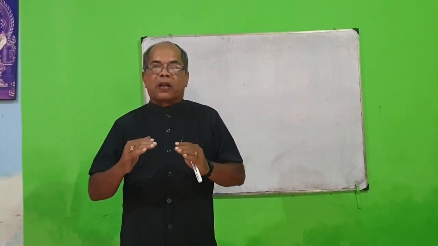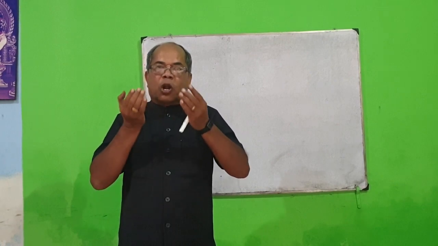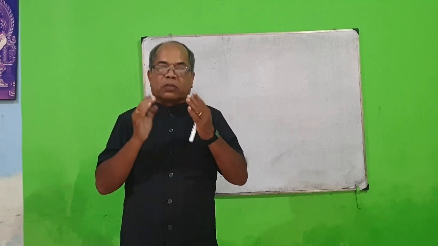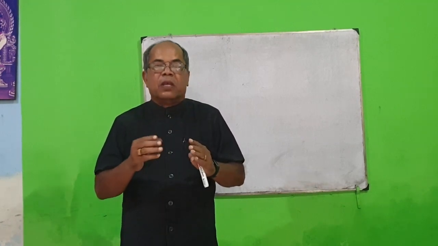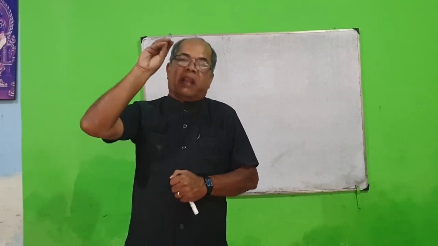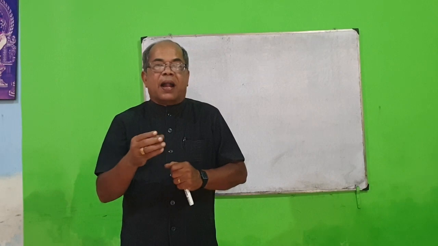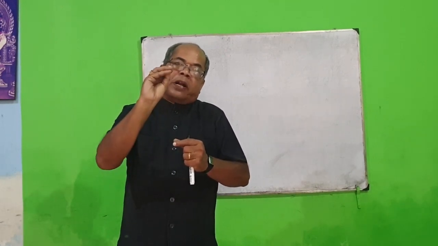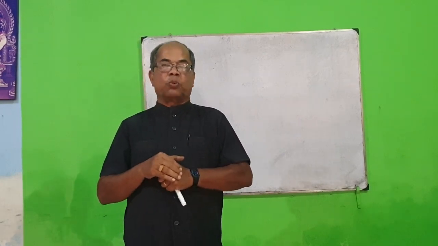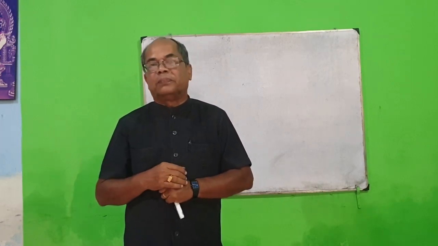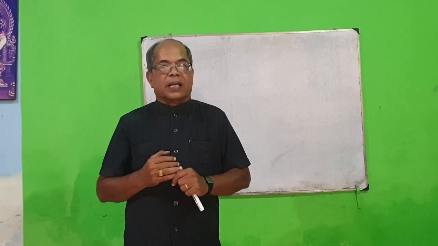Okay, proper noun is a name which denotes that person and that person only, that noun and that noun only. But common noun is a name which denotes that person or that name and which is common to such names. Take for example fan. Fan is the name of a thing which gives you air, and that fan is common to such things which are giving air like that. That is why it is called common noun. For common noun we can say fan.